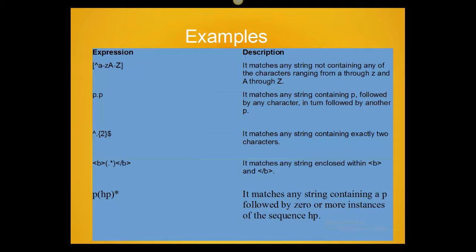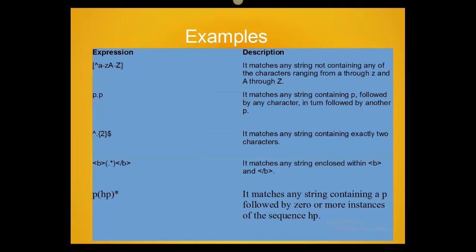P I P will match, and P E P will match, and any character you can match. What about P A A P, if there are two characters? You can use another symbol like asterisk, and with asterisk you can use a dot. It will represent any number of other characters.